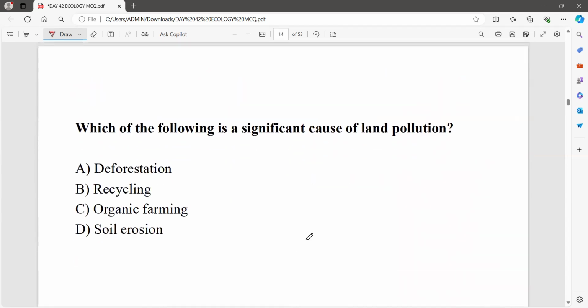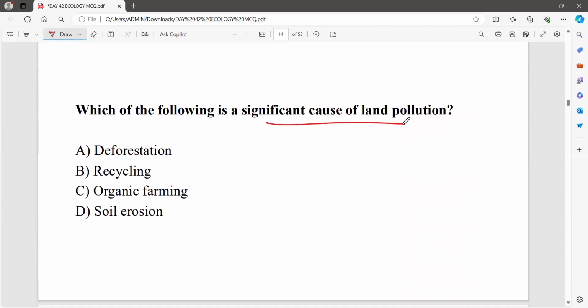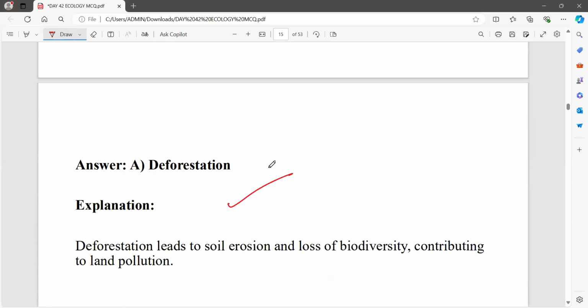That's all. Which of the following is a significant cause of land pollution? Deforestation, recycling, organic farming, and soil erosion. Land pollution is mainly caused by deforestation.